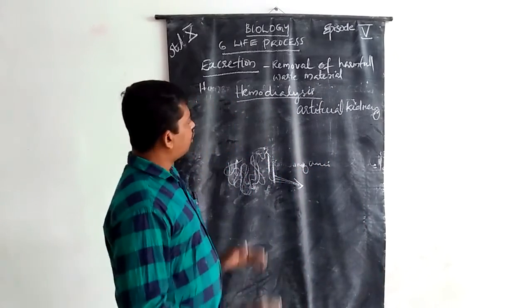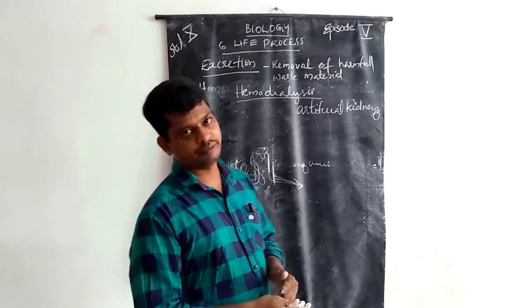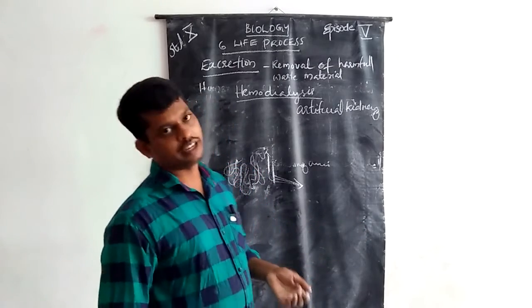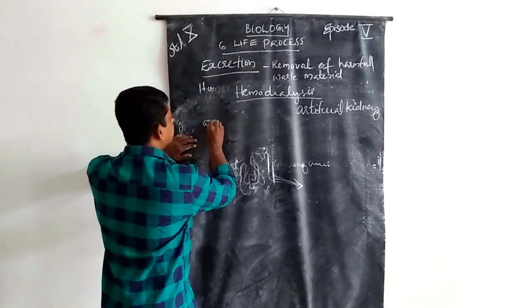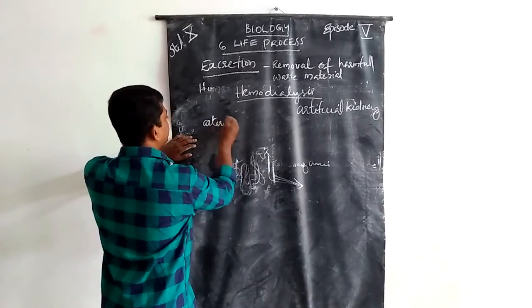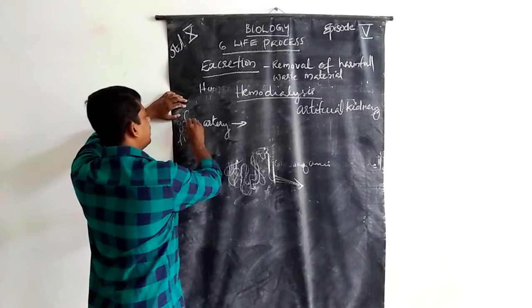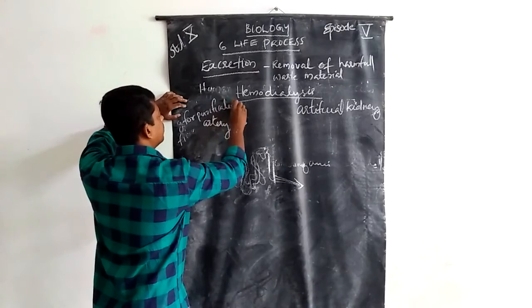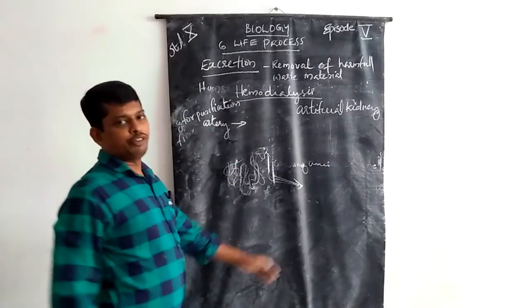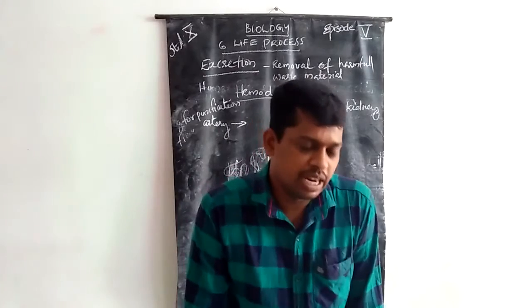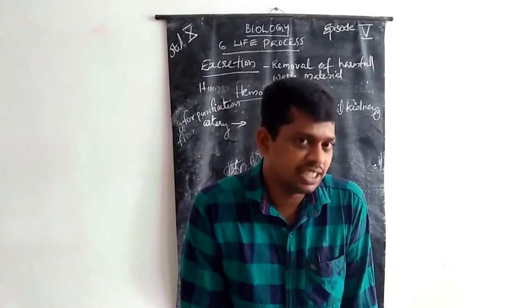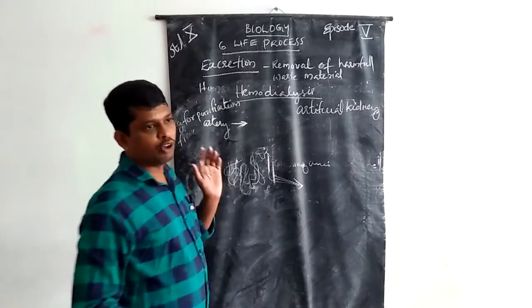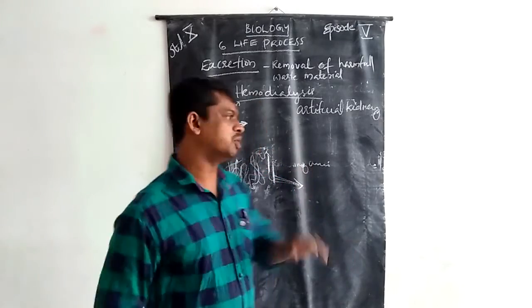It is for the purification of blood. For purification, the blood is collected from the artery and flows through thin tubes.